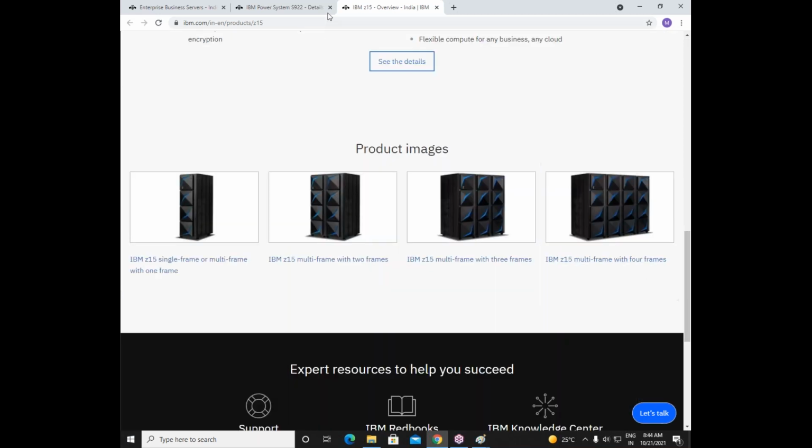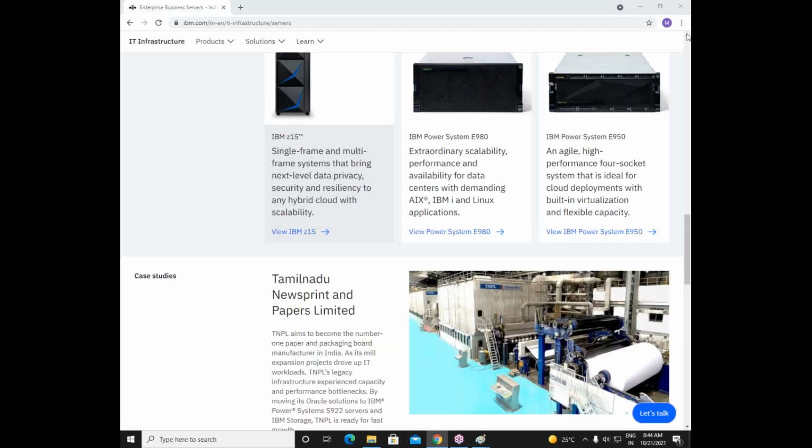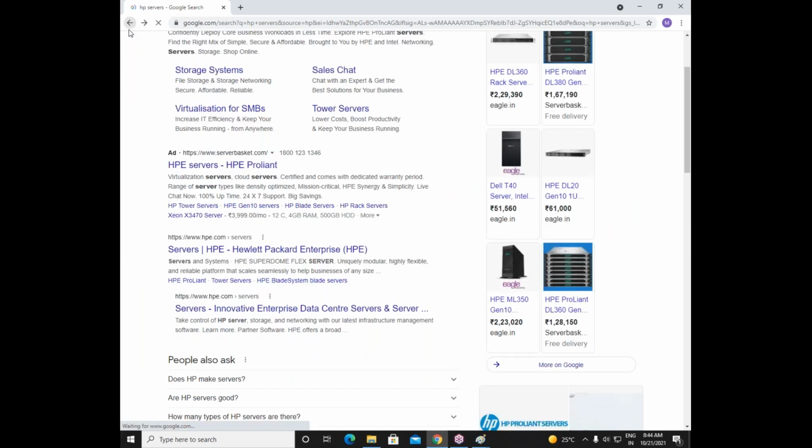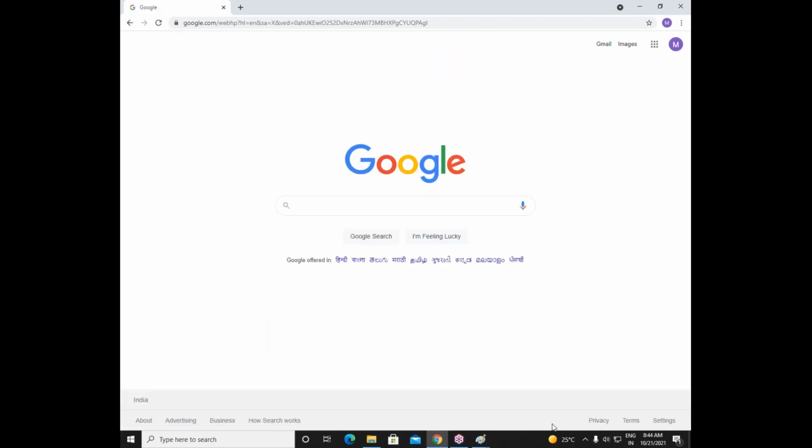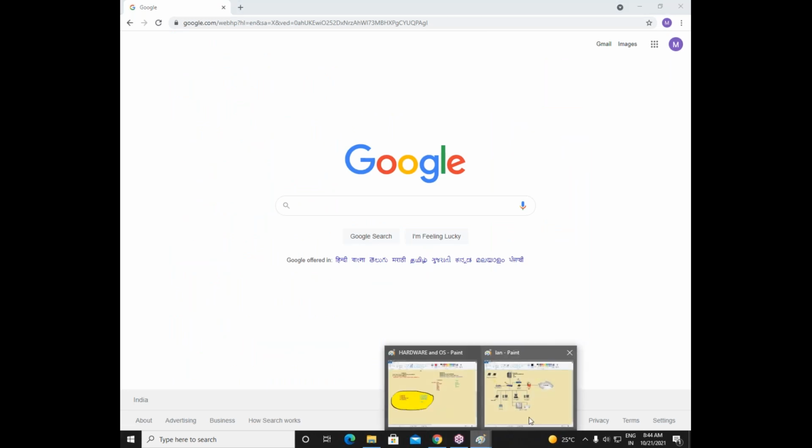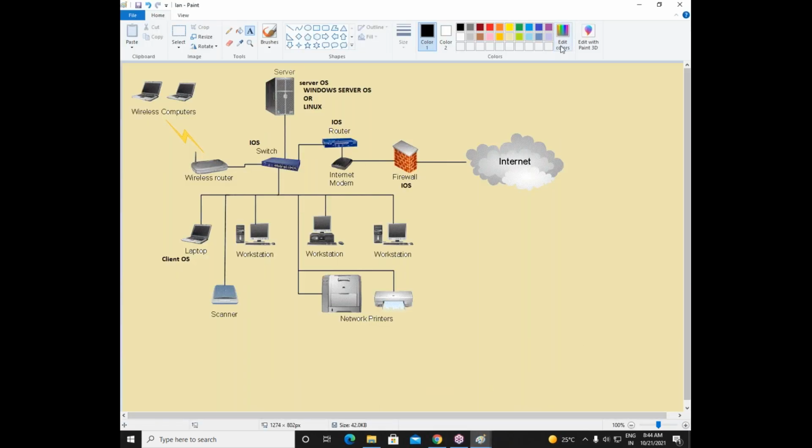So whenever we take a server, it comes without an operating system, especially without a Windows or Linux operating system. The first thing we have to do here, friends, is know how to install an operating system in our server. In the same way, you should know how to install an operating system in your computers.